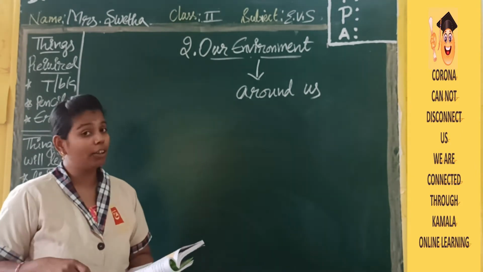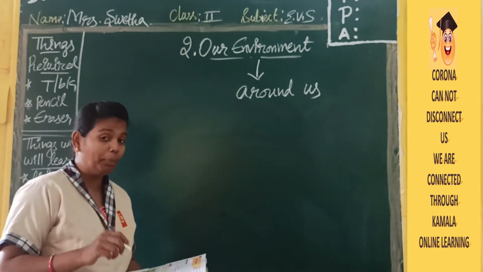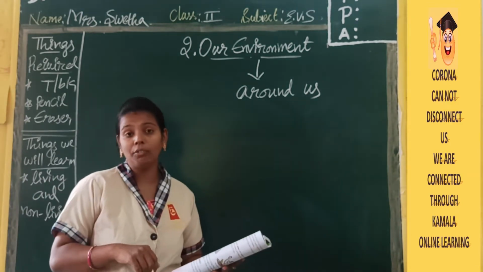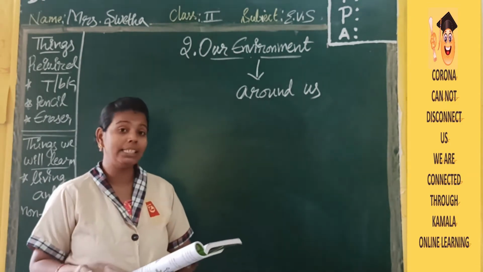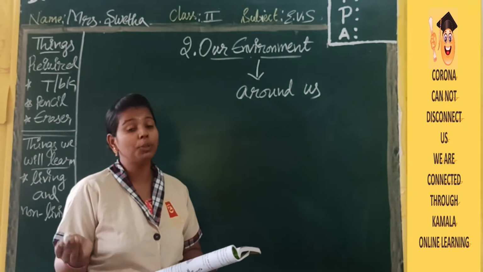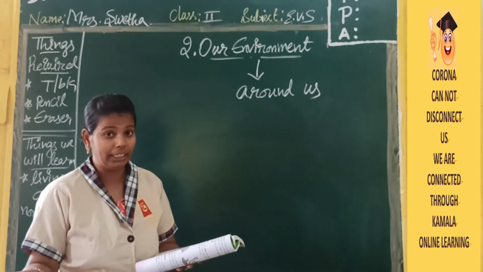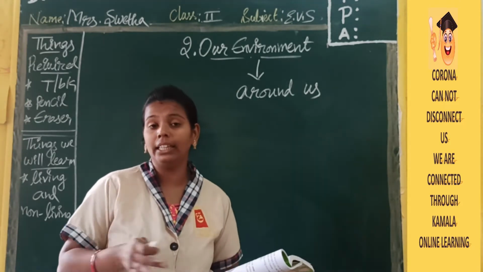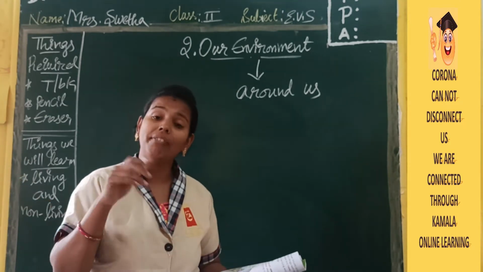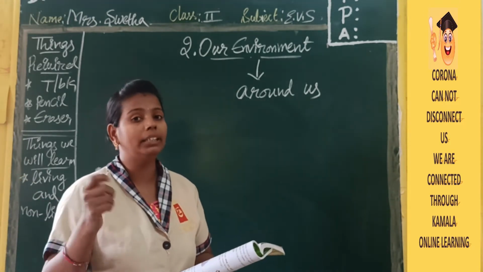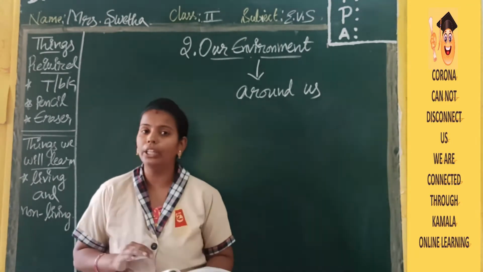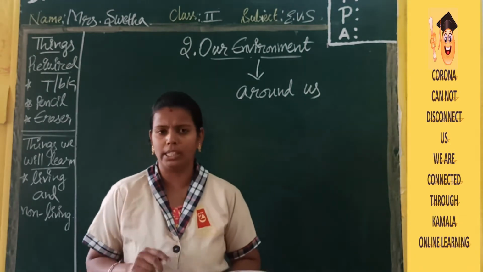In this lesson we are going to learn about environment. What are living things in the environment, non-living things, and what is the difference between living things and non-living things. And what are natural things. In our environment we have natural things and human made, man made things also. So in this lesson we are going to learn about all those things.